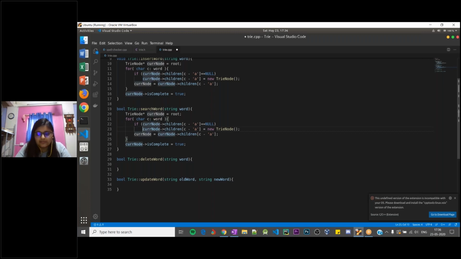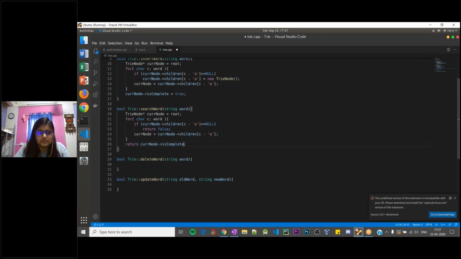So as soon as we encounter that, we can return a false. That means the word is not present in our dictionary. But if there is a word, assign it to current node and continue, right? And then once we reach the end of the node, what we need to return is the is complete value